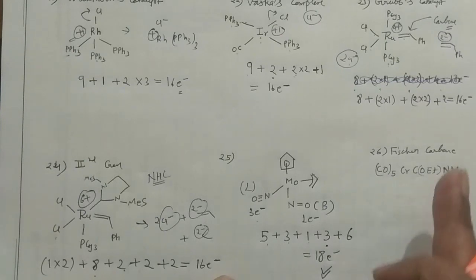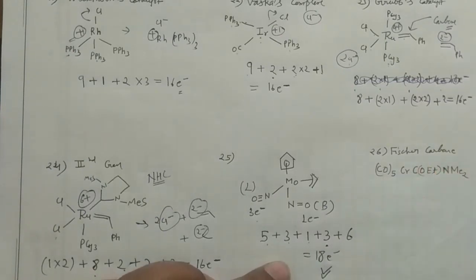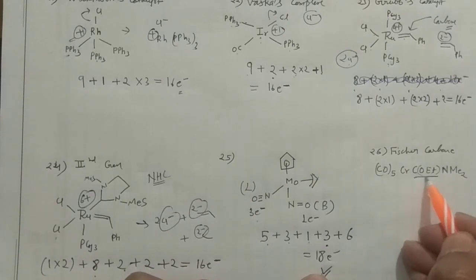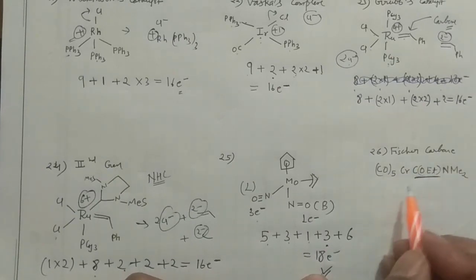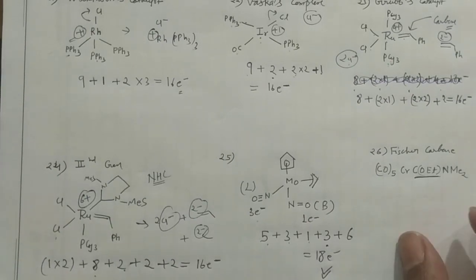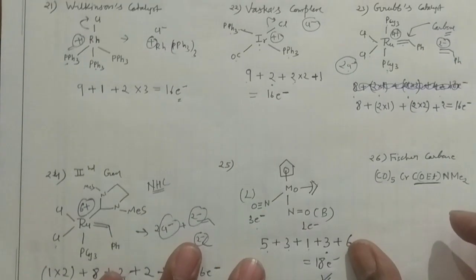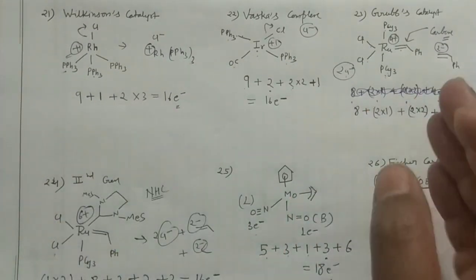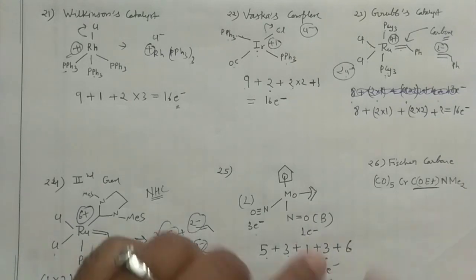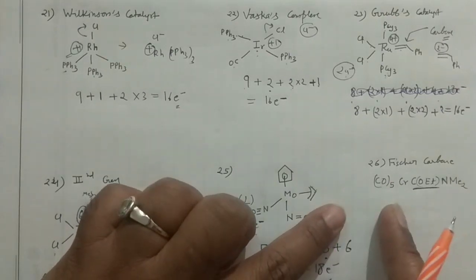Your carbene. So how can you identify that carbene? You can see here CO is given, and OEt is given here. There are some structures which you have to remember: Vaska's complex, Wilkinson's, Grubbs first generation, second generation, Fischer carbene, Schrock carbene. I don't have a problem based on the Schrock carbene, but you should remember. You should know the structure of that particular thing.